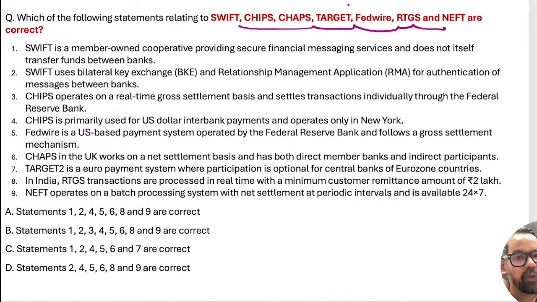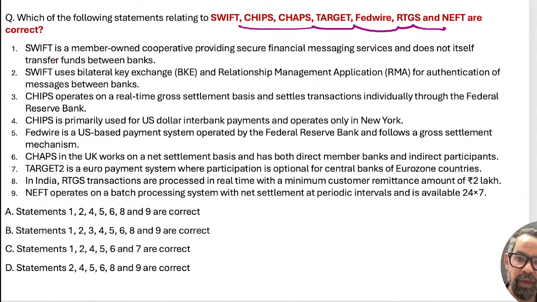TARGET is from Eurozone. Fedwire, RTGS, NEFT. So Swift is international. Basically, it is a kind of cooperative institution which handles the maximum number of international remittances. CHIPS from US, CHAPS from UK, TARGET from Eurozone, Fedwire from US, RTGS and NEFT from India, right?